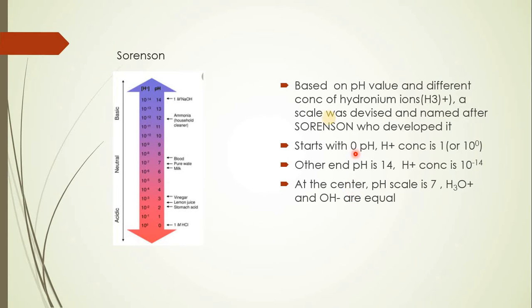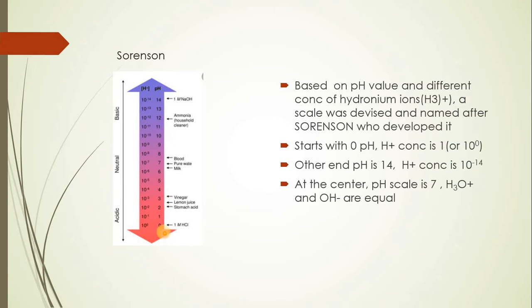Based on this idea, the pH values and different concentrations of hydrogen ion or the hydronium ion, that is H3O plus, a scale was devised, and that is called the Sorensen scale. The name has been given to this scale after the inventor who developed it for the first time, that is Soren Sorensen. This scale starts with pH 0 on the lower side, and to the maximum it reaches 14.